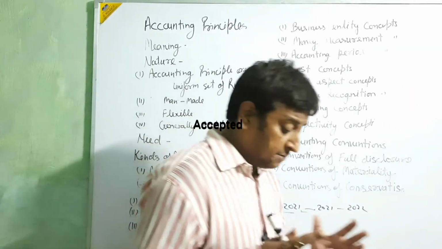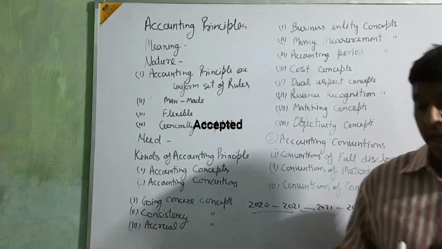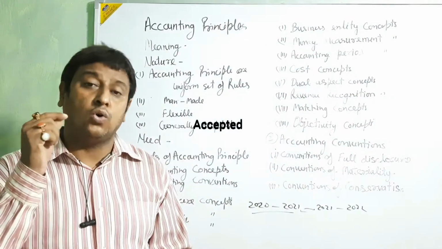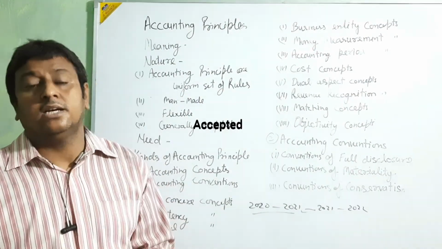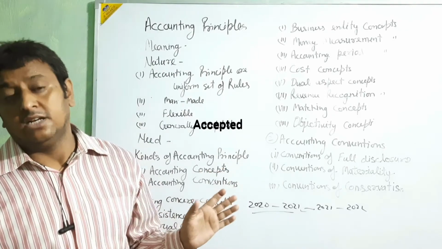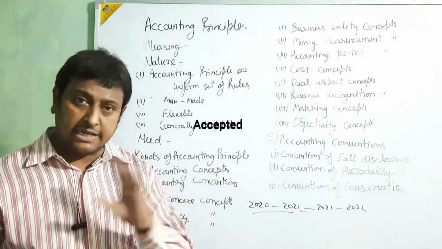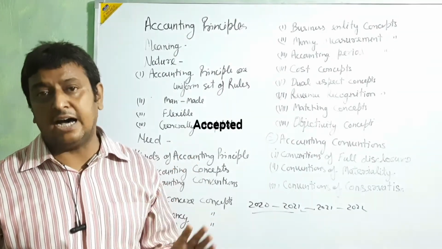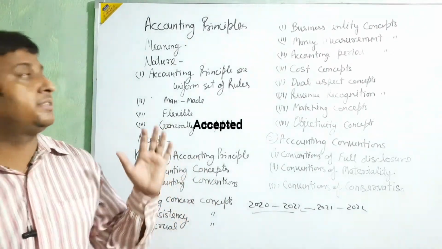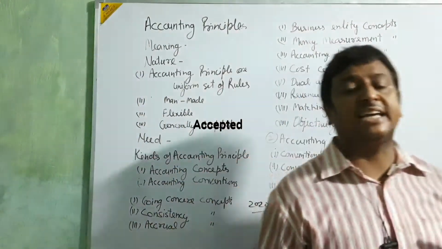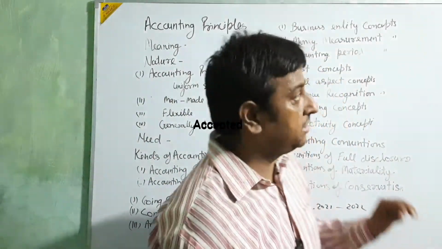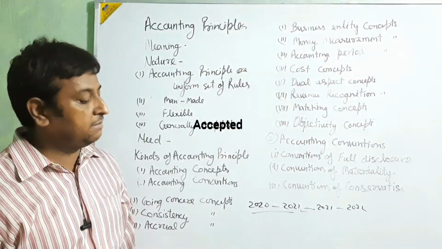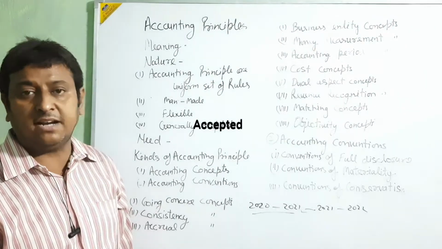Like that, if any owner pays some personal expense out of the profit of the business, that is treated like a drawing. That is not a business expense, that is his personal expense. So we are going to treat that type of expense as a drawing. So in this principle, the business entity concept, it means business and businessman both have a separate entity.